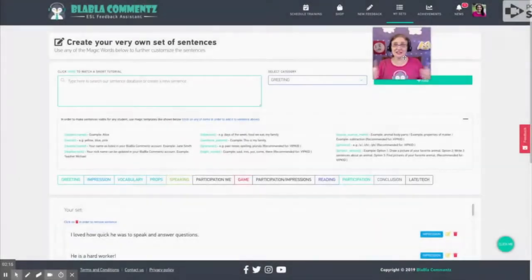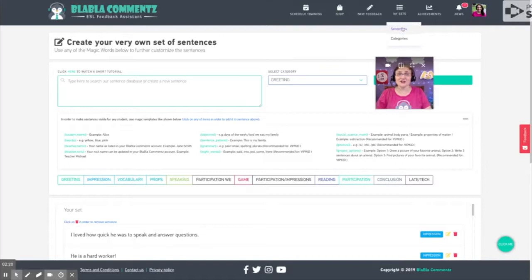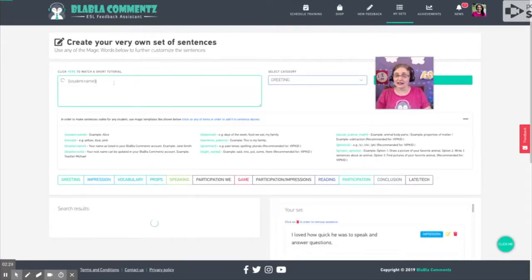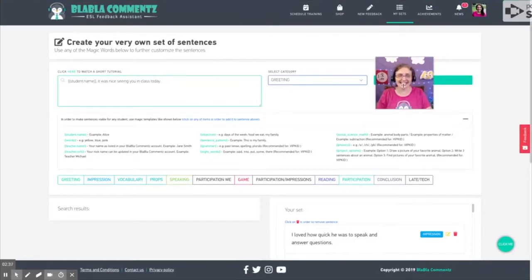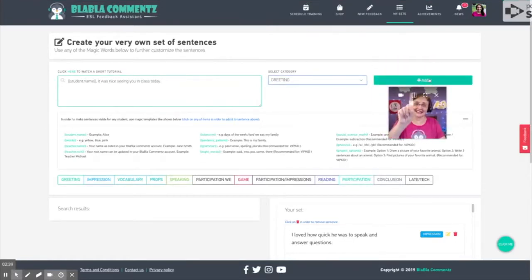Are you ready to create some new sentences? Click under My Sets under Sentences. You can start using and creating your own sentences. It was nice seeing you in class today. Make sure it's under the correct category and then hit the Add button.